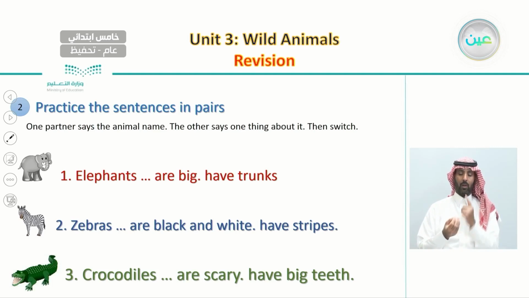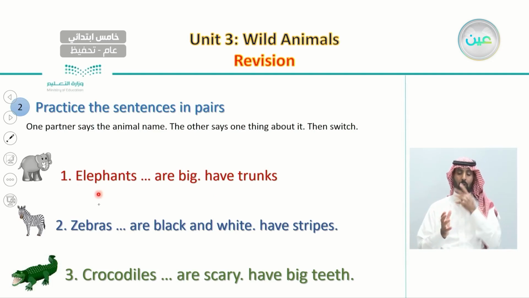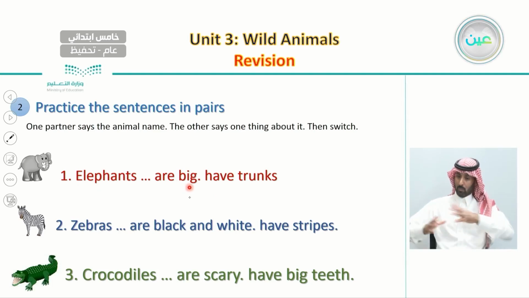We said that it's important that we talk about each animal with their description. So, let's remind ourselves of the sentences again. Number one, elephants are big and have trunks.